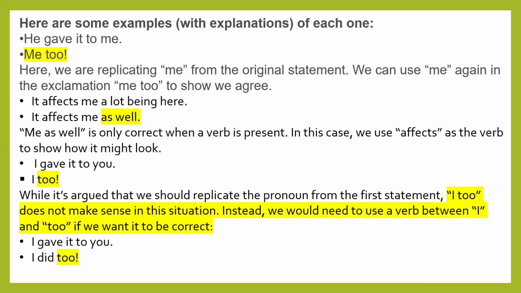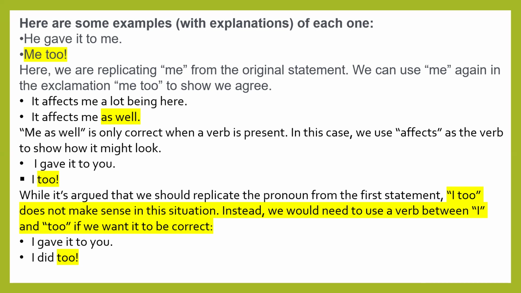A few examples are: it affects me a lot being here. It affects me as well. So using it affects me as well is correct because there is a presence of the verb affects. In this case, we use affects as the verb. So it affects me a lot being here. Affects me as well is a correct sentence. It affects me as well is a correct reply.